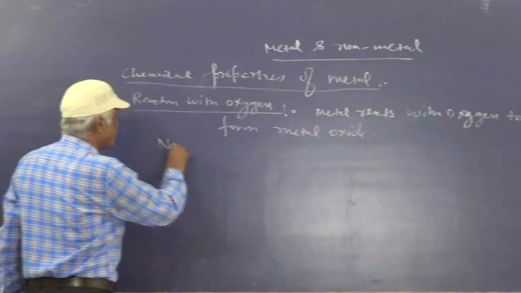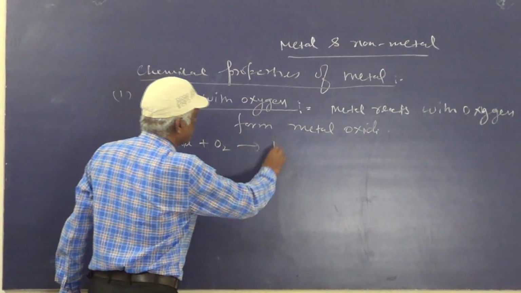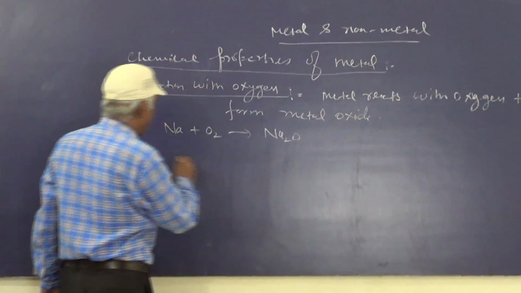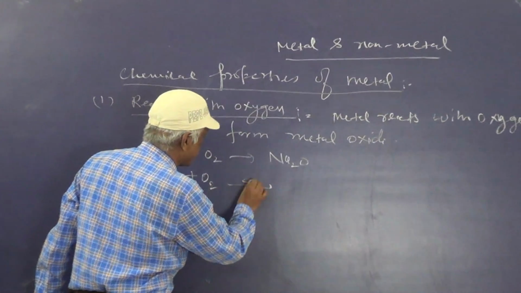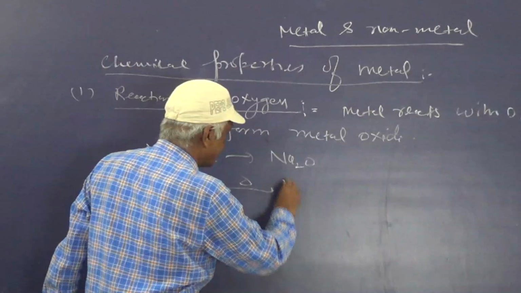Na plus O2 gives Na2O. Mg, magnesium ribbon, bonds with oxygen to form magnesium oxide.